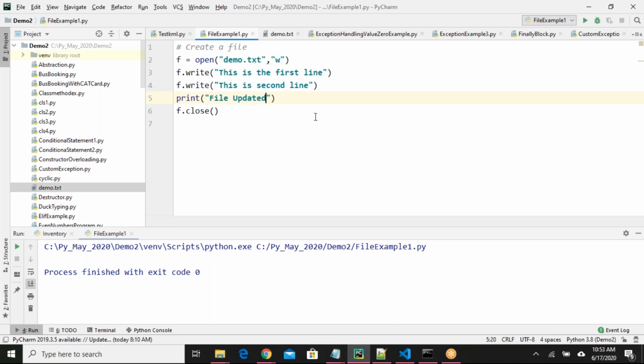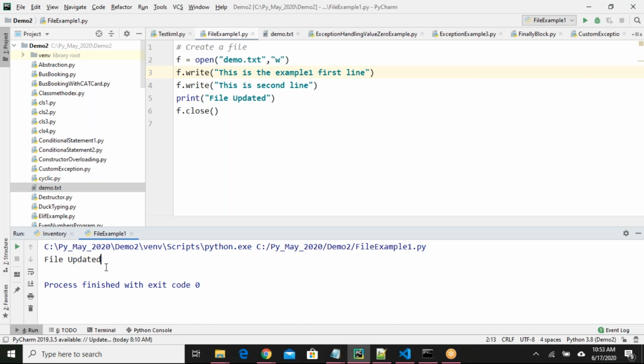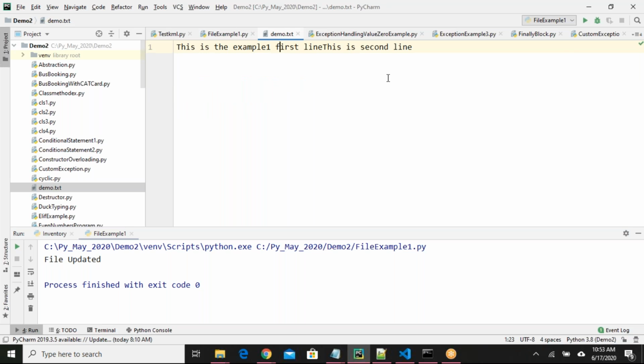Let me run this program again. Instead of this is example 1 first line, I'll say this is the example 1 first line and this is second line. I'm writing like this for example. Let us see what happens. If I run the program again, it is executed successfully. I got the message, file updated. If I open the file, what happened here?